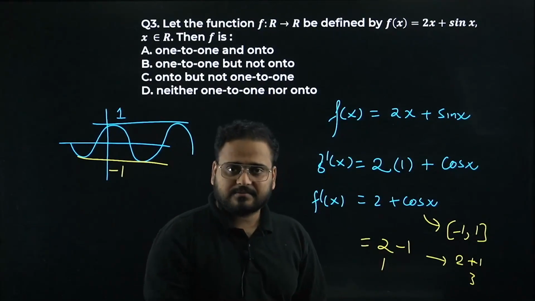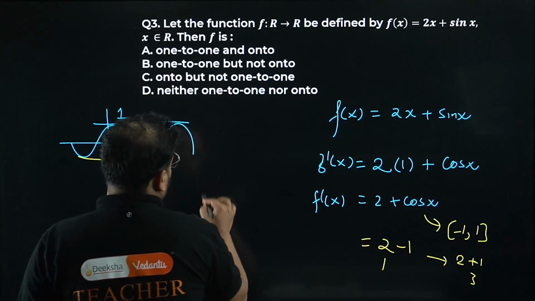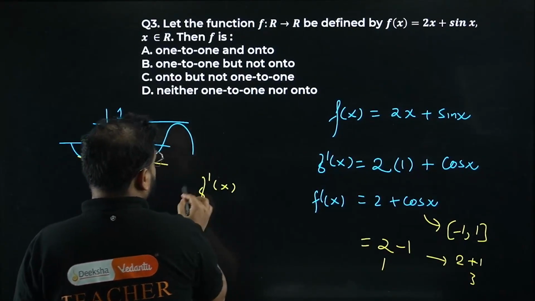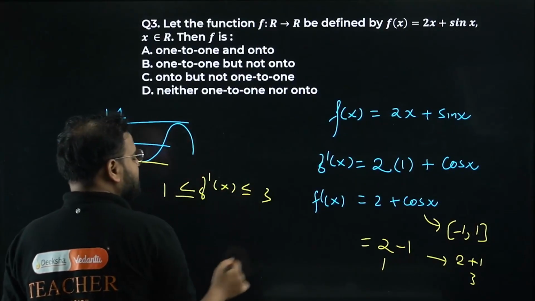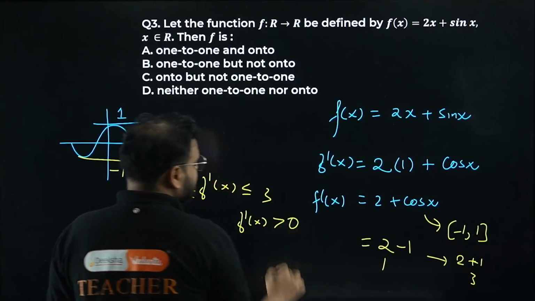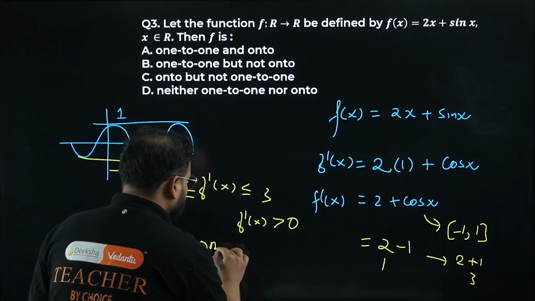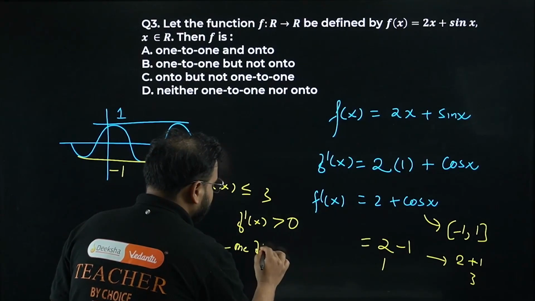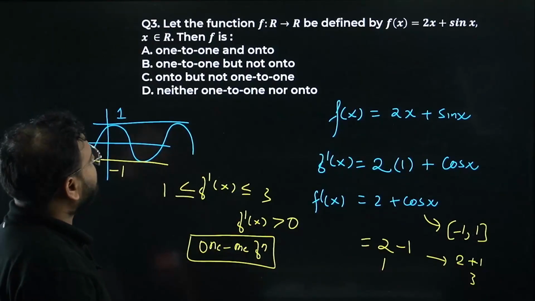So it is always positive. F dash of x is from 1 to 3. Please check. F dash of x can be minimum 1 or maximum 3, so it is always positive. What happens in that case? It's going to be simply a one-one function. Simply a one-one function.